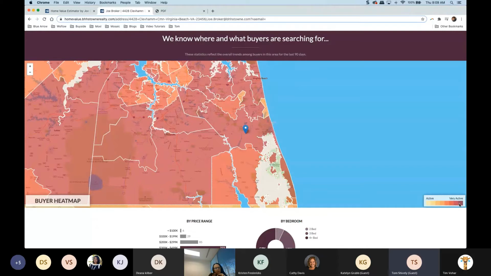Now, at the moment, it is in a very active area. This is a good time. But if that were to change, if you're monitoring how the market is moving, you can see that on your buyer heat map.